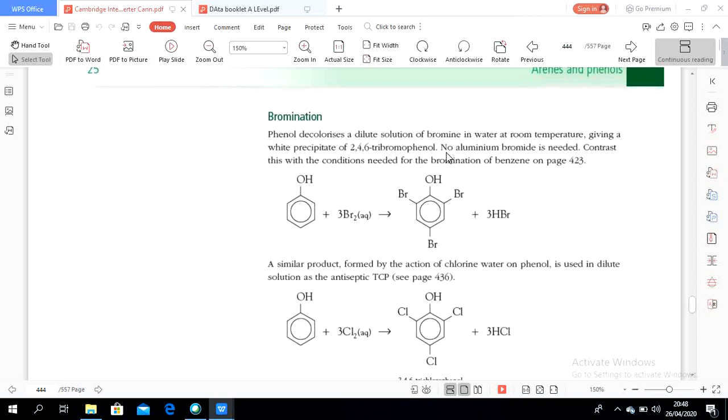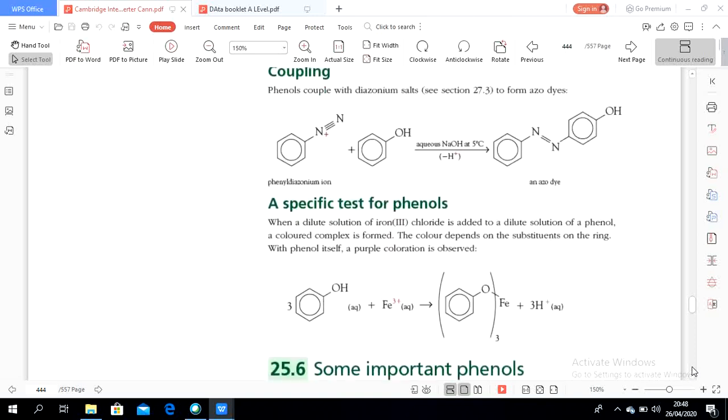Again, no aluminum bromide is needed. No Friedel-Crafts catalyst is needed because the phenol itself is already reactive. So whenever there is bromine, it will react. A similar product is formed by the action of chlorine water on phenol, because phenol itself is already reactive.